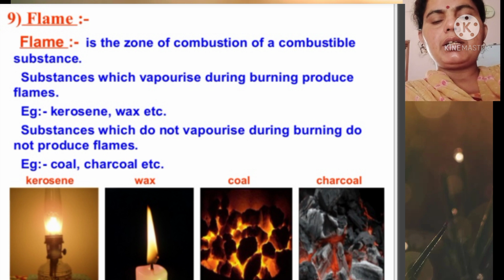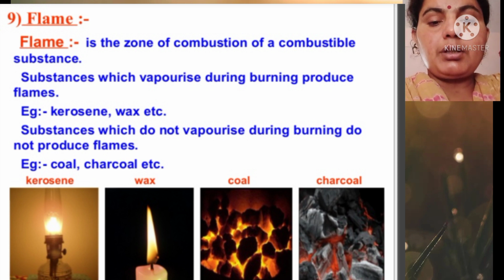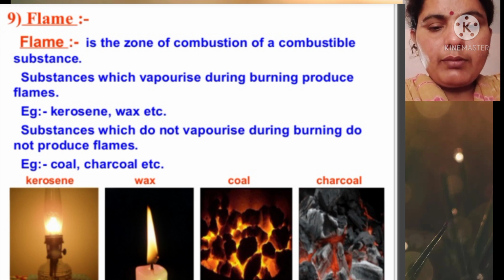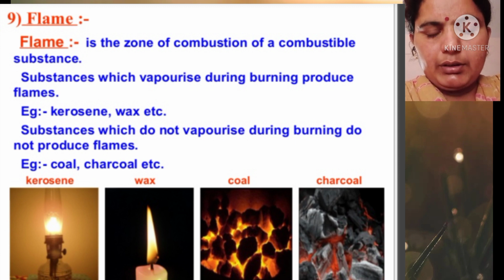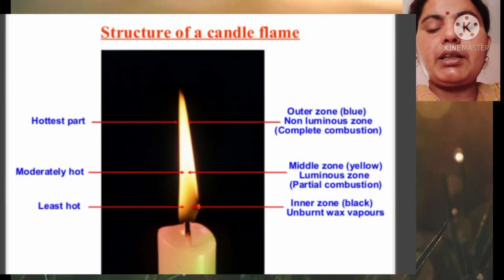Now we are going to discuss the next topic, all about the flame. As we know very well, a candle flame has three parts. The outermost part is called the non-luminous zone because complete combustion and a complete supply of oxygen take place here.